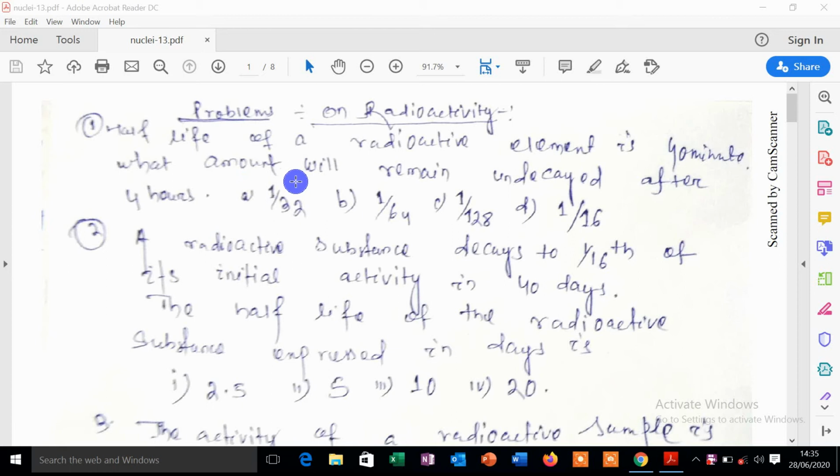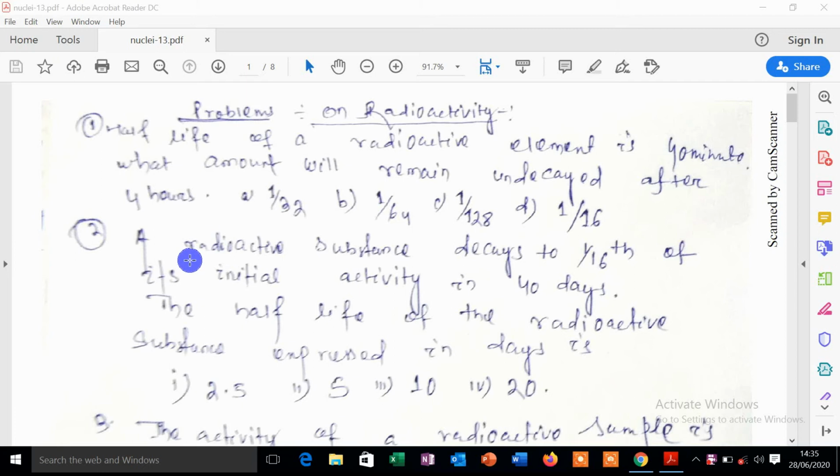So this is the MCQ question. It is given that the half-life of the radioactive element is 40 minutes. T half is 40 minutes, and what amount will remain undecayed? That means you have to calculate the undecayed amount, that is N, capital N, after 4 hours.